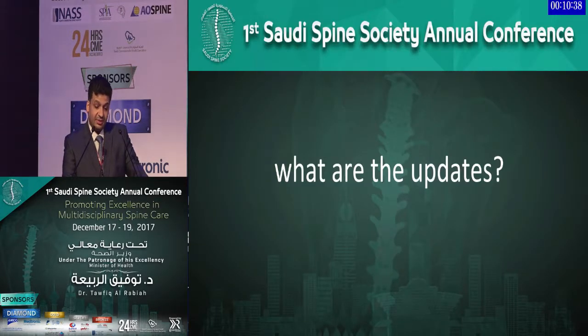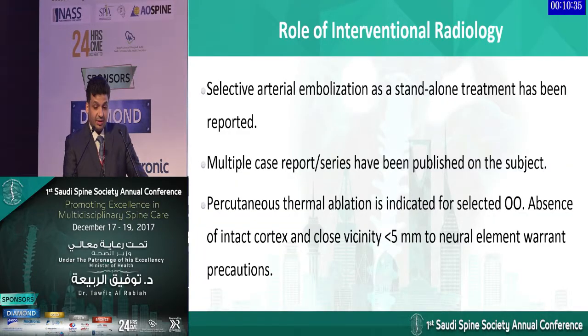So what are the updates? In terms of updates, there is a big role for our colleagues in interventional radiology. Selective arterial embolization by itself has been reported and is well established in multiple tumors, especially in ABCs, and more research has been coming out for GCT. Also, thermal ablation in osteoid osteoma, in the absence of any intracortical defect and with a lesion diameter of more than 5 millimeters. If it's less than 5 millimeters, it should be done very carefully, with precaution.